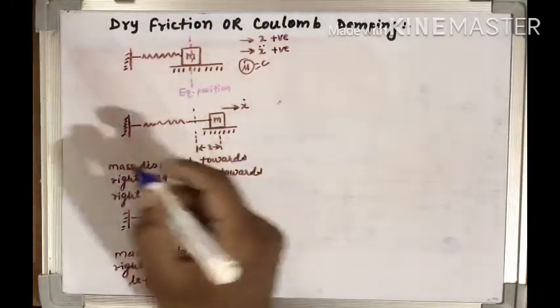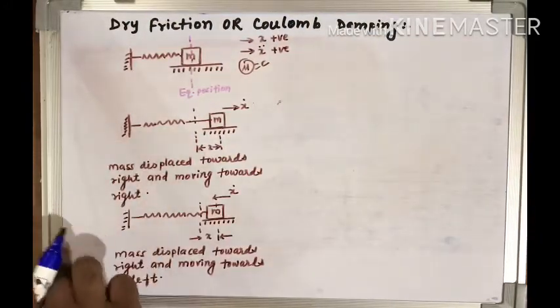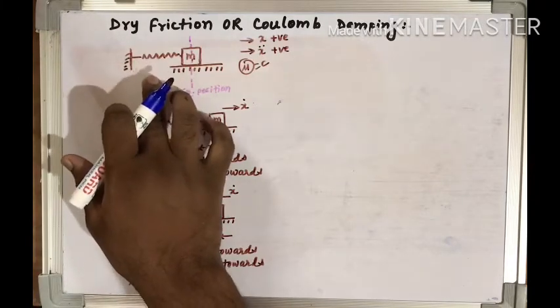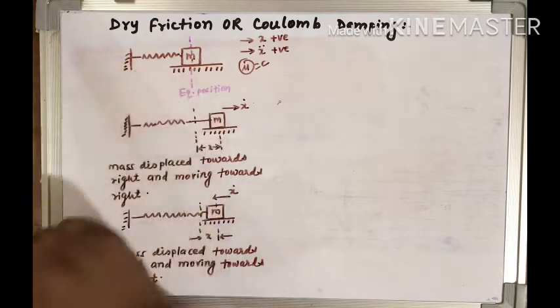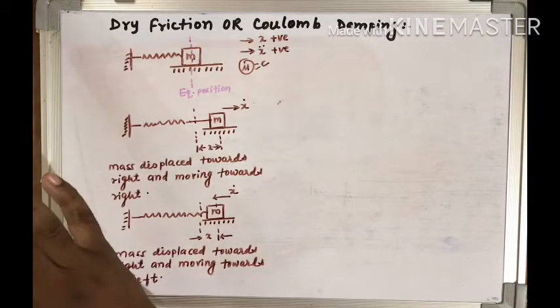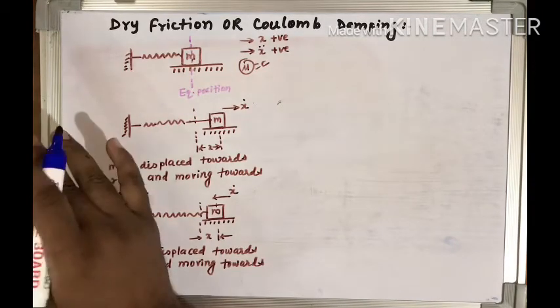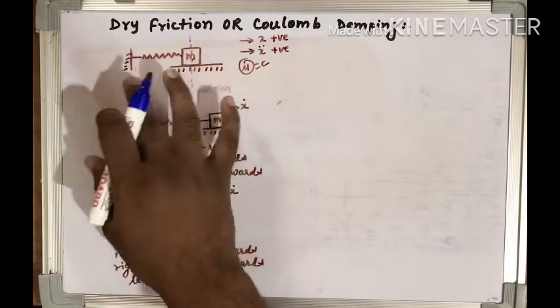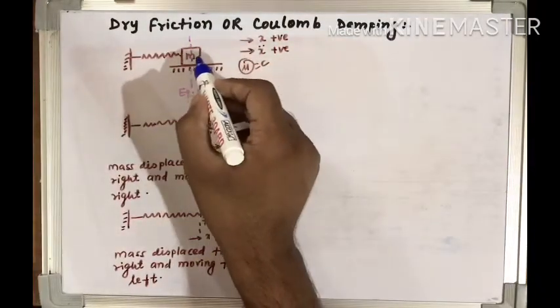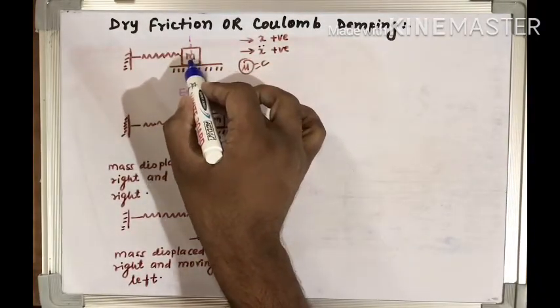Okay, and now we are seeing these two situations. When it completes one cycle, it completes 4 quarters, or you can say 2 halves, and in this way it completes the 1 cycle. Okay, how will it complete 1 cycle?